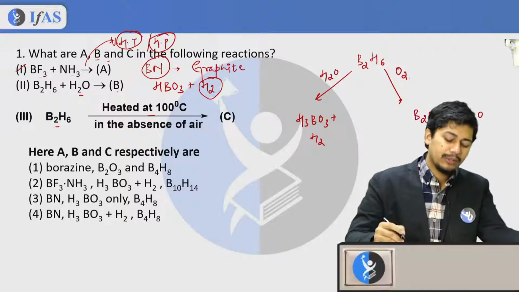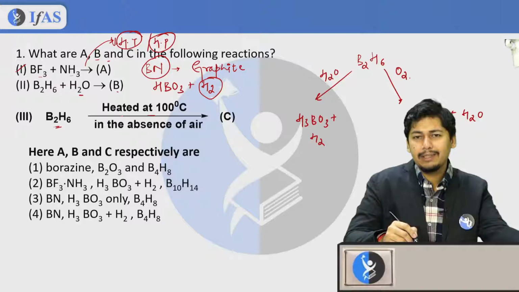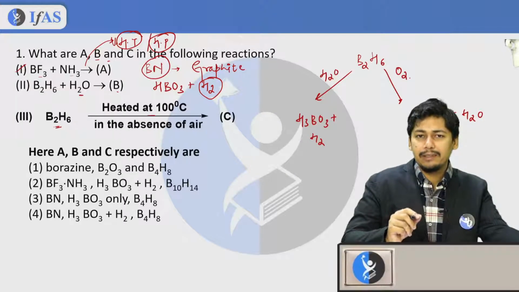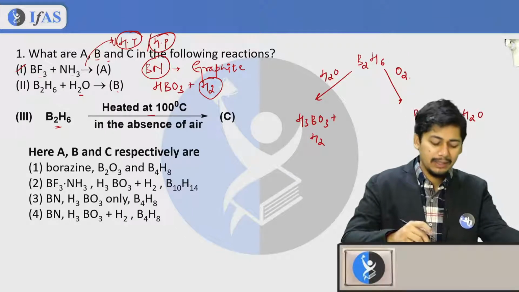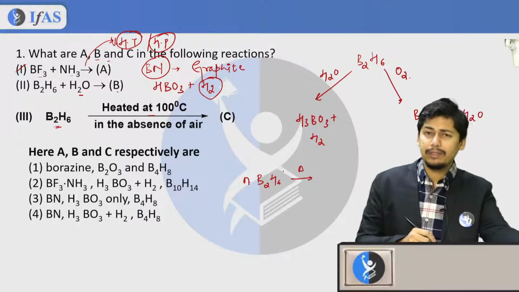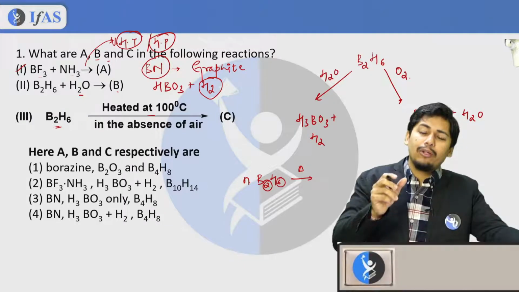Okay, so the next reaction is B2H6 heated in absence of air at 100 degrees Celsius. Whenever I heat B2H6 at 100 degrees Celsius in the absence of air, what happens? There are n number of B2H6 here. Whenever I heat this in the absence of air, the number of boron atoms per molecule increases.